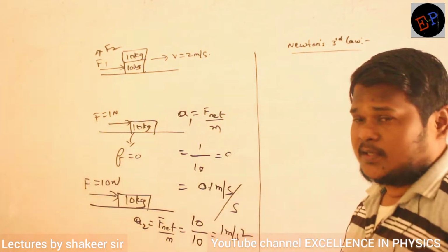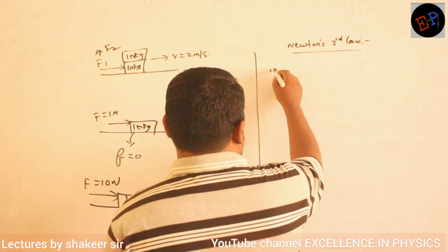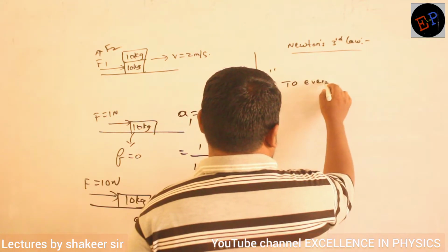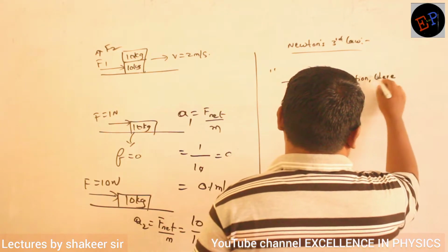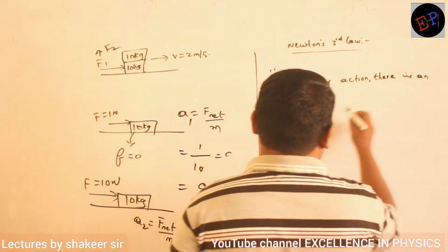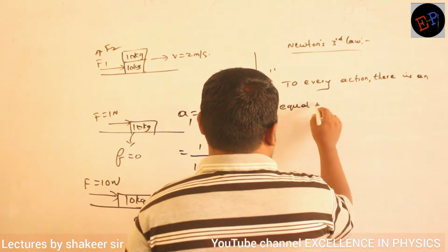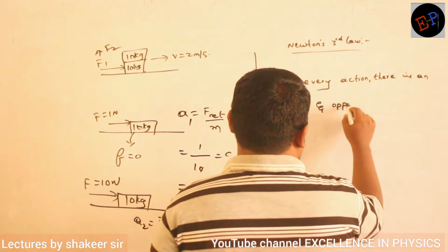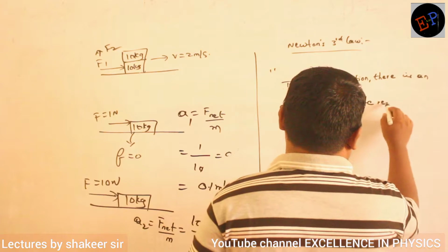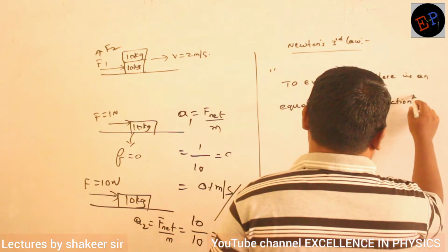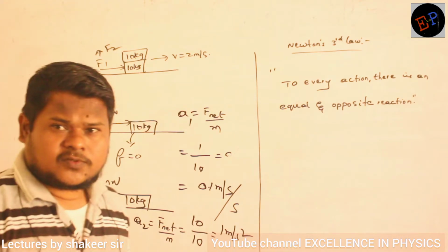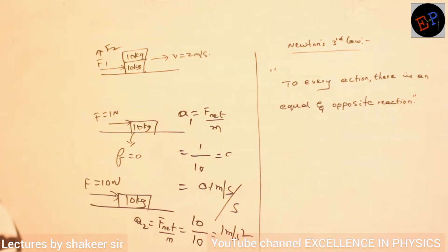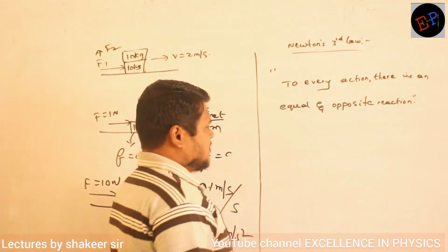Okay, ma? Newton's third law. What is Newton's third law? So it says that to every action, okay, ma? So there is an equal and opposite reaction. Okay, ma? This is called as Newton's third law. So to every action, there must be an equal and opposite reaction. Clear, ma? What is the meaning of this one? Let us try to understand.